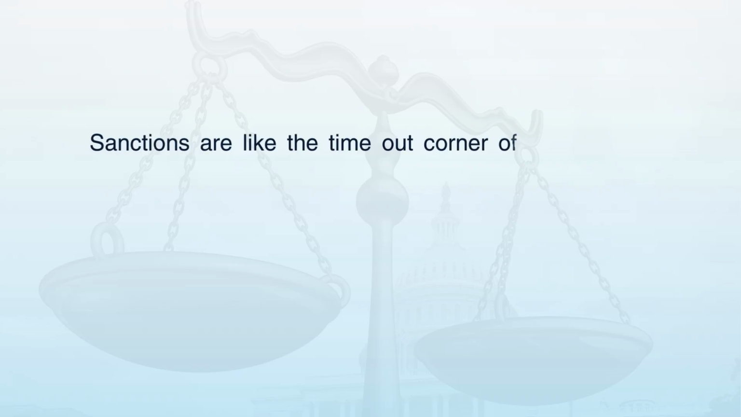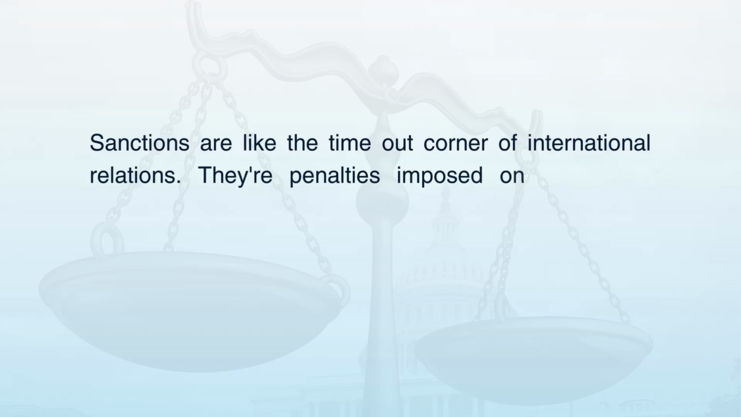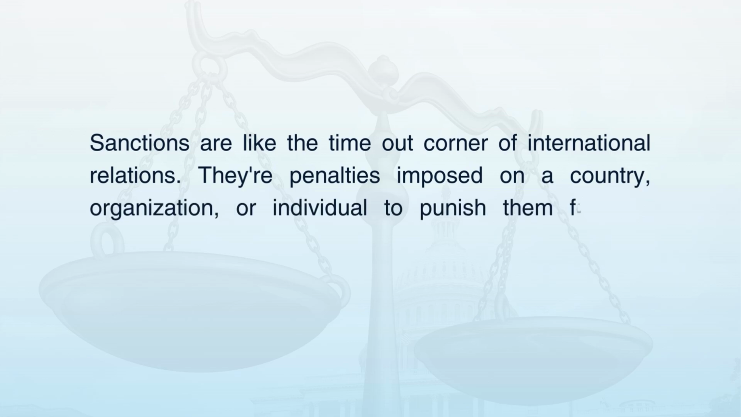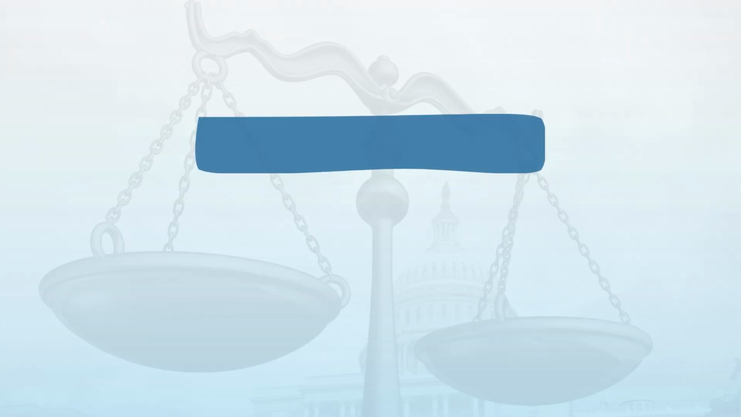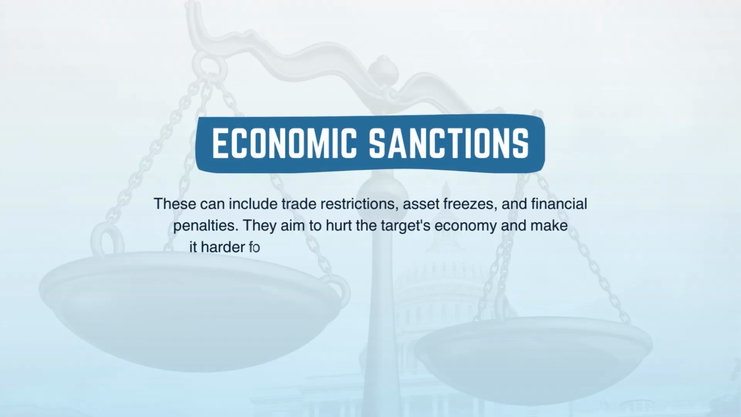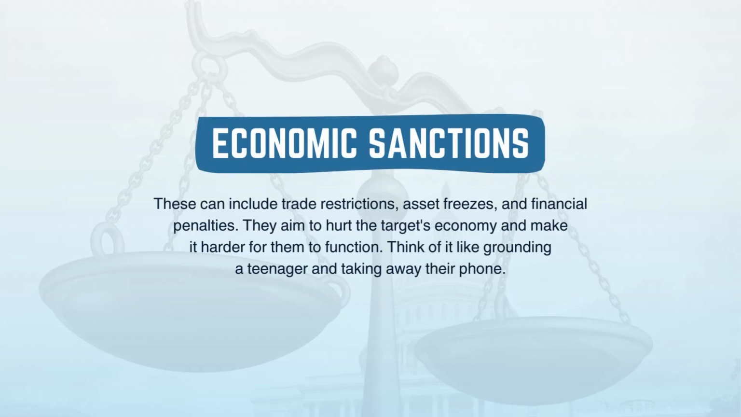Sanctions are like the timeout corner of international relations. They are penalties imposed on a country, organization, or individual to punish them for bad behavior and encourage them to change their ways. Sanctions can take many forms. Economic sanctions. These can include trade restrictions, asset freezes, and financial penalties. They aim to hurt the target's economy and make it harder for them to function. Think of it like grounding a teenager and taking away their phone.